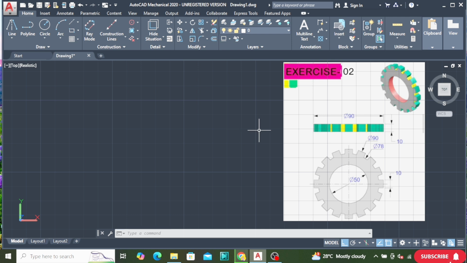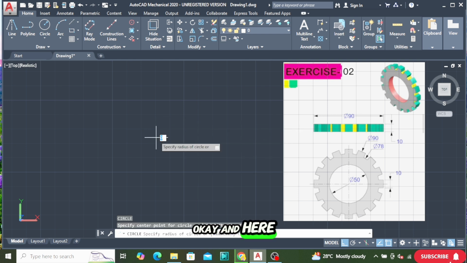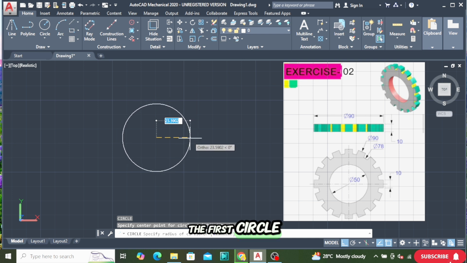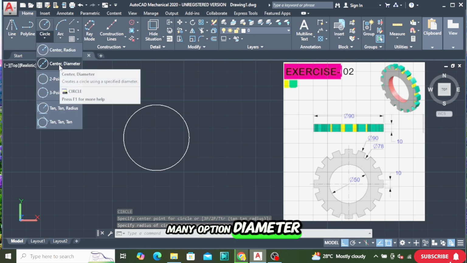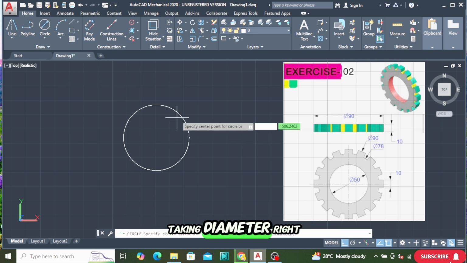And here we have a 10 line to prepare the part. So we will take the first circle. The shortcut for circle is C. Press C, click enter, and here we will draw the first circle, which is 50 diameter. Right now I'm taking radius, so it is 25. Radius is 25. You can select from here, you can see we have so many options. Diameter we can also take, so we are taking diameter right now.